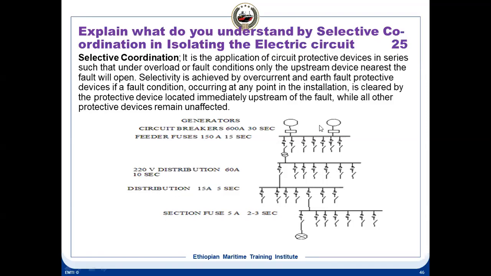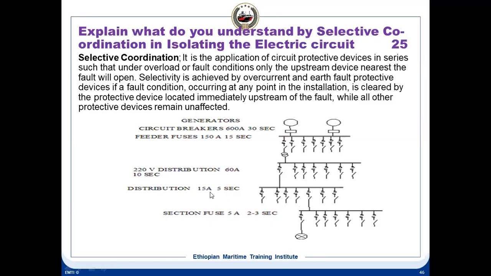Selectivity is achieved by overcurrent and earth fault protective devices. If a fault condition occurs at any point in the installation, it is cleared by the protective device located immediately upstream of the fault. That means if a fault takes place, this will open and it will not disturb any of the other things, because each breaker is rated differently: 5 amps, 15 amps. So if there is a short circuit, as soon as the current exceeds 5 amps, this will trip.